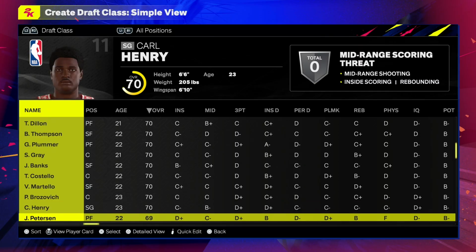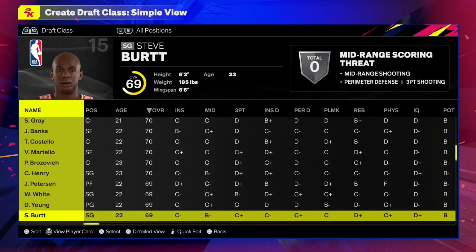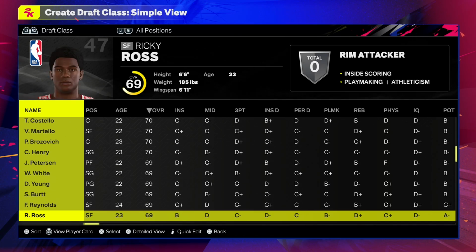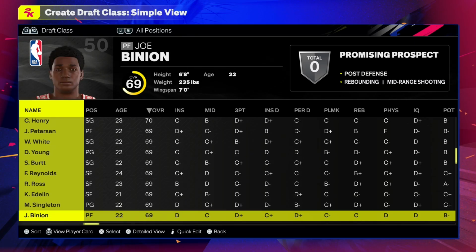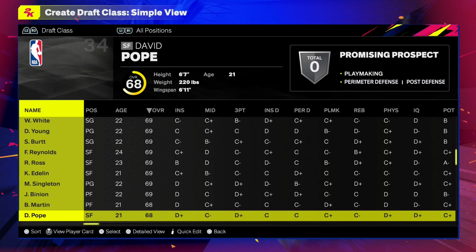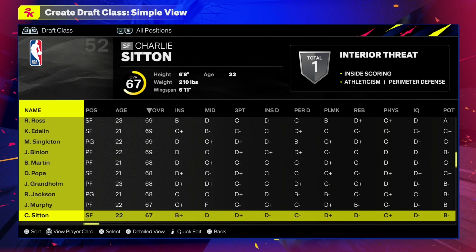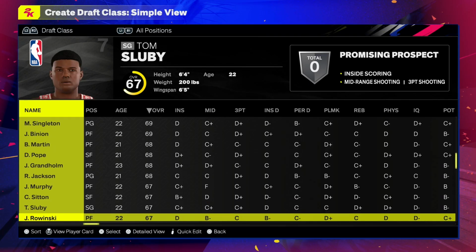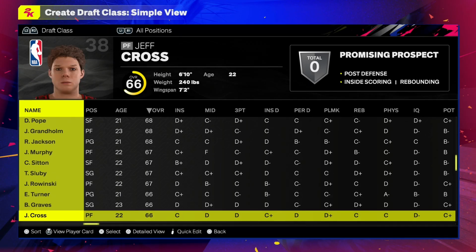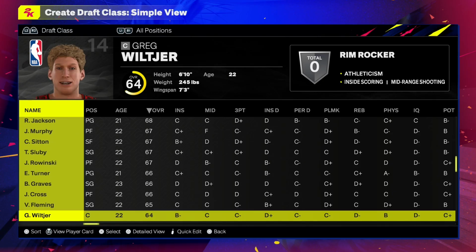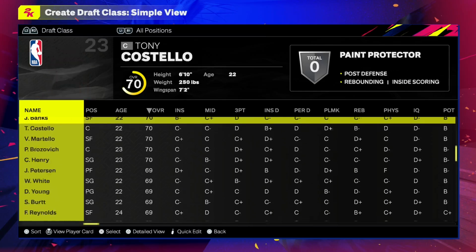Brozovic. We have Carl Henry, Jim Peterson, Willie White, Danny Young. We have Steve Burt. We have Fred Reynolds. We have Ricky Ross, Kenton Edelin. We have McKinley Singleton, Joe Binion, Brian Martin, David Pope, Jim Grandholm, Ralph Jackson, Jay Murphy, Charlie Sitton, Tom Slubby, Jim Ranowski, Eric Turner, Butch Graves, Jeff Cross, Victor Fleming, Greg Wilcher, and that rounds up the 1984 draft.